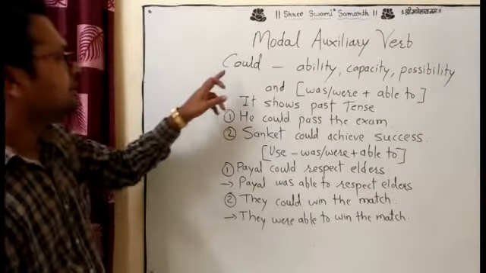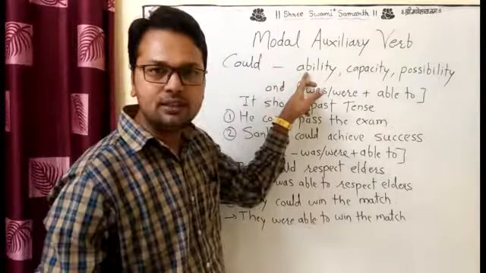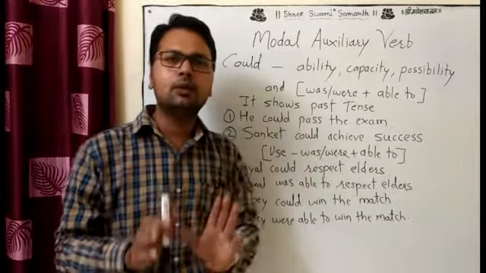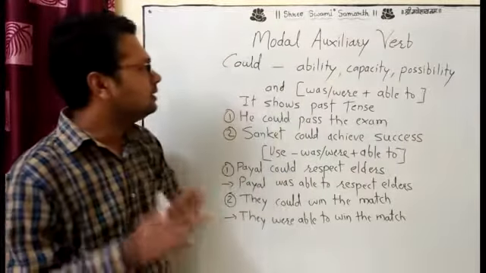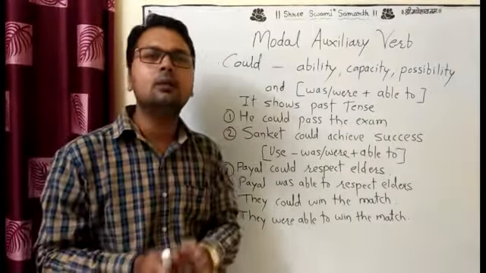Now we see the next, could. Could also shows ability, capacity, possibility. The meaning is the same as can: ability, capacity, possibility, the same meaning for could also. But what is the difference between can and could? I think there is only one difference, of tense. Can is used in the present, could is used in the past.